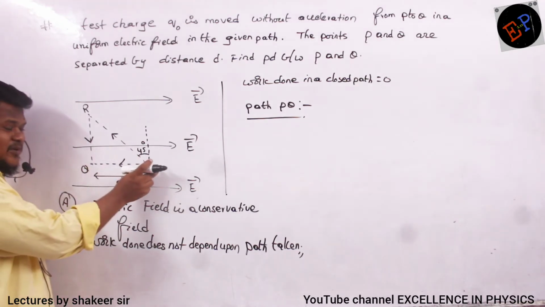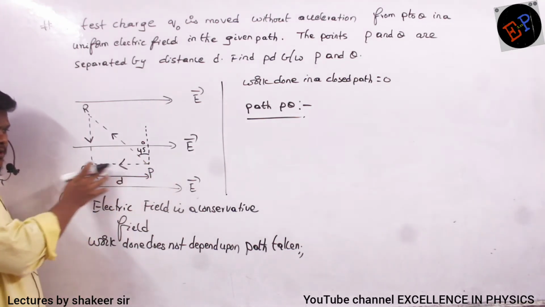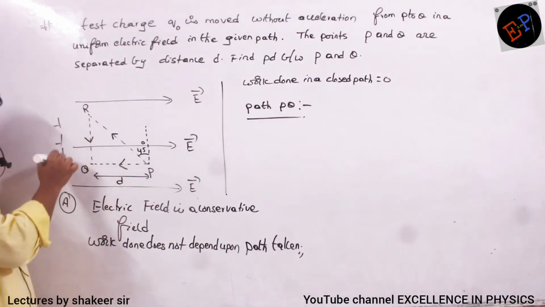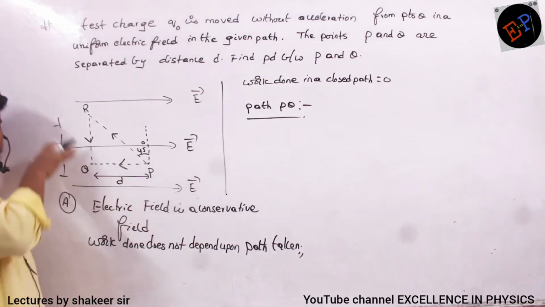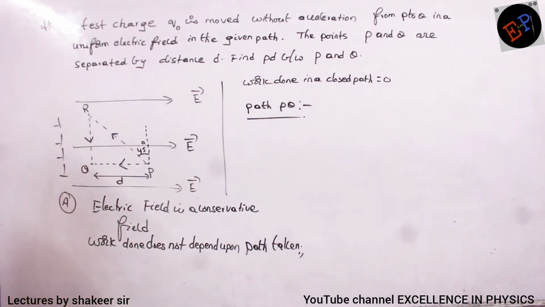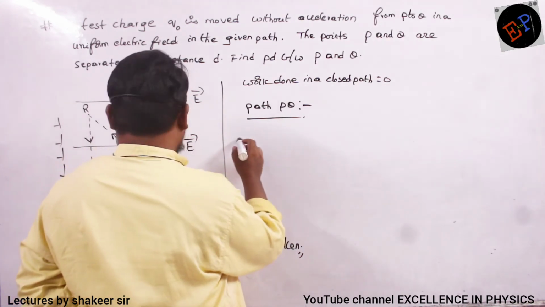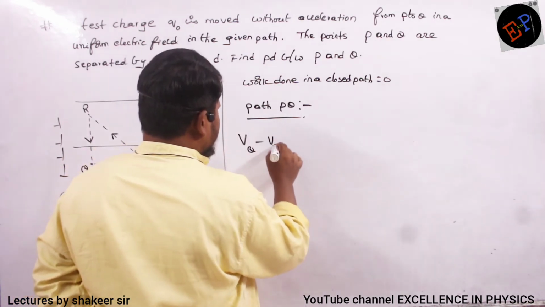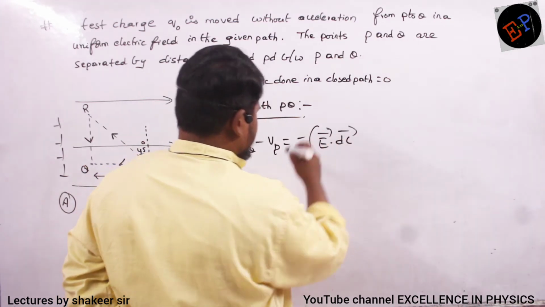I am traveling from lower potential to higher potential because I am traveling in the direction opposite to the electric field. So here positive charges will be present. Already I said, you know, then only electric lines of force will be traveling away from the positive charge. Clear, no? So how can I write? I can write VQ minus VP is equal to negative integration of E dot DL.